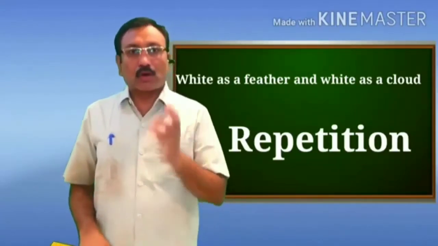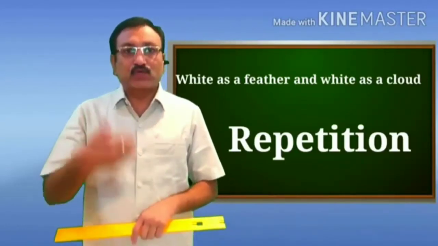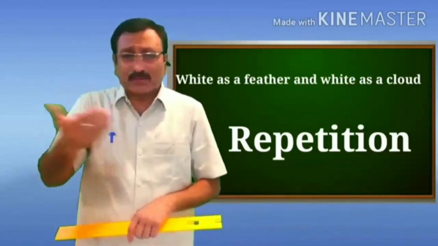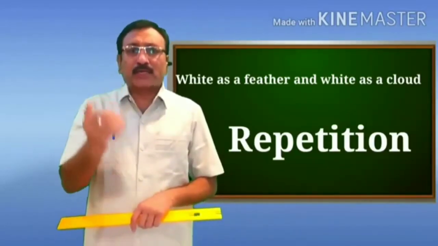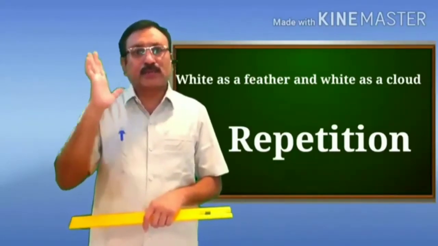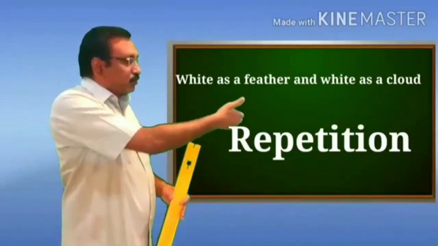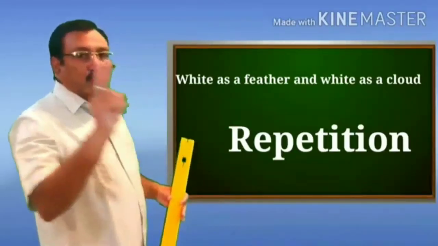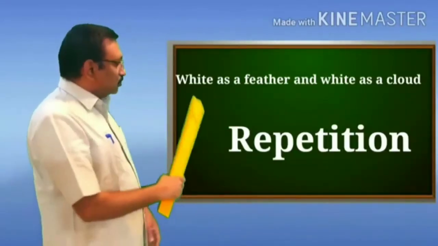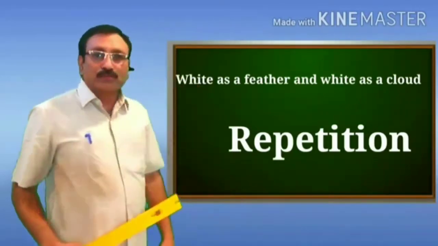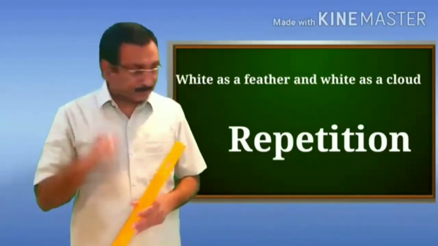When a word or a phrase is repeated twice, thrice or a number of times in the line of the poem, that line is considered to be an example of repetition, and we have the repetition of the word white in this line two times, and therefore this line is an example of the figure of speech repetition.